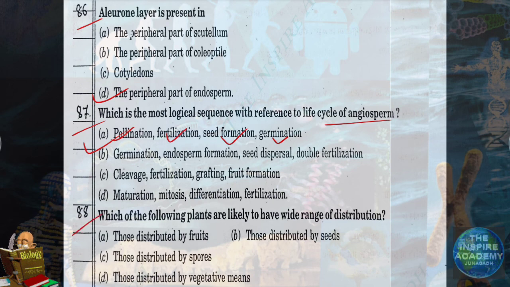Question number 88. Which of the following plants are likely to have wide range of distribution? Here the answer will be those distributed by fruits. Birds play a very important role in distribution of seeds via fruits. So the plants which are distributed by fruits are likely to have wide range of distribution.